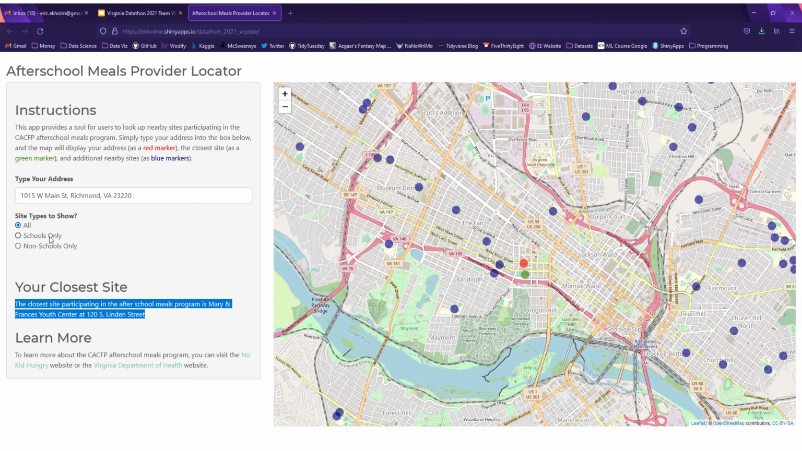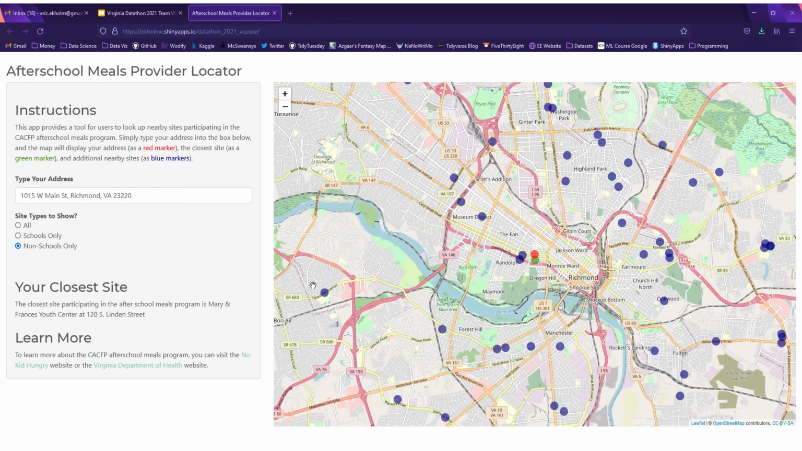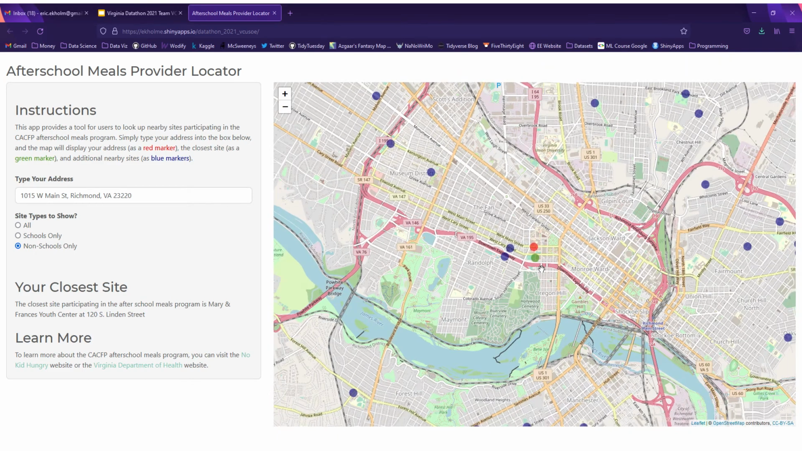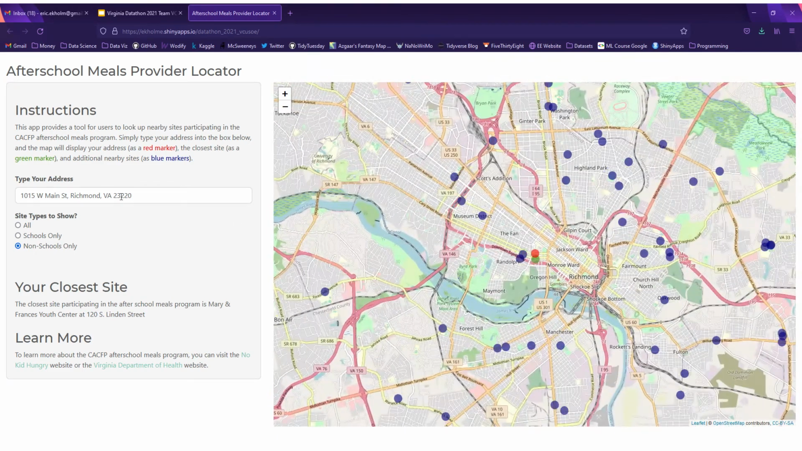We can also filter. So say we only want public schools. If we click that, it refreshes. We see now the closest site is Binford Middle. We can say we only want non-schools, and this will also include non-public schools, right? So we can see again the closest is the Marian Francis Youth Center. We can zoom in, we can zoom further out if we wanted to. And we can, of course, enter a different address.